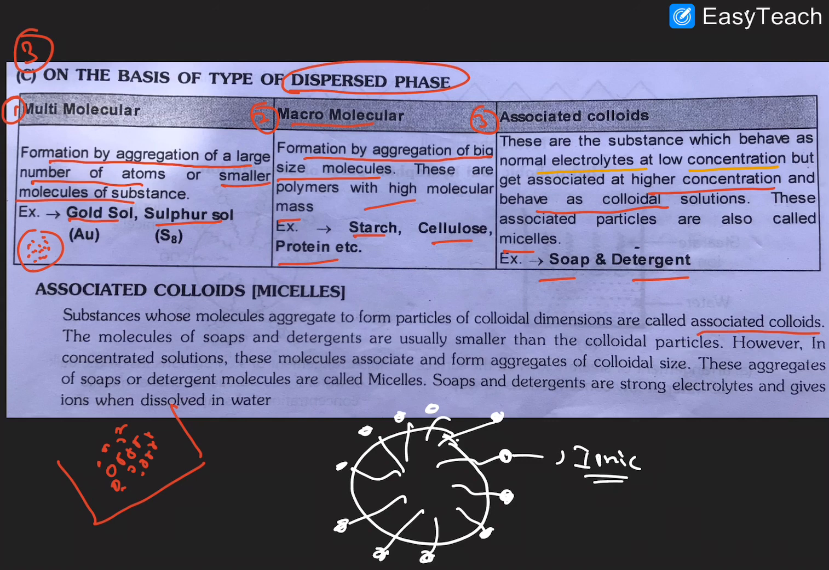The substances whose molecules aggregate to form particles of colloidal dimension are called associated colloids. The molecules of soap and detergents are usually smaller than colloidal particles, but at higher concentration the molecules associate, forming aggregates of colloidal size. Those aggregates of soap or detergent molecules are called micelles. Soap and detergents are strong electrolytes and give ions when dissolved in water. I hope it is clear. So this is the information about the types of colloids.